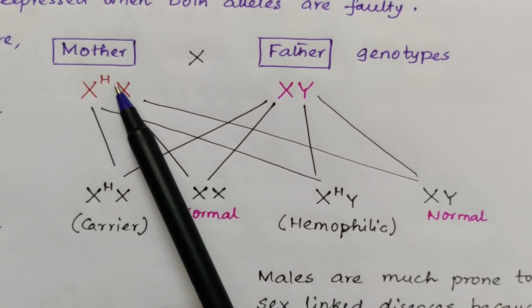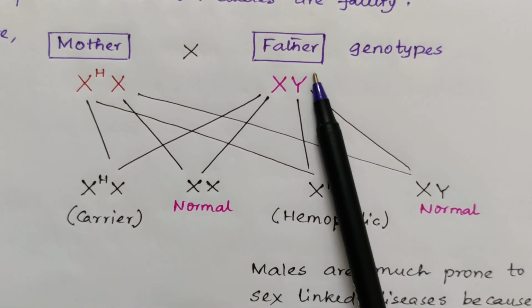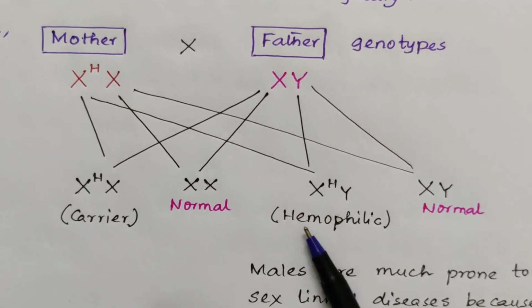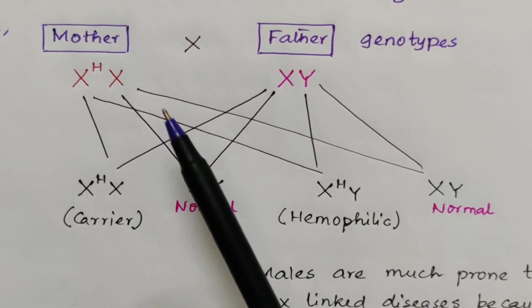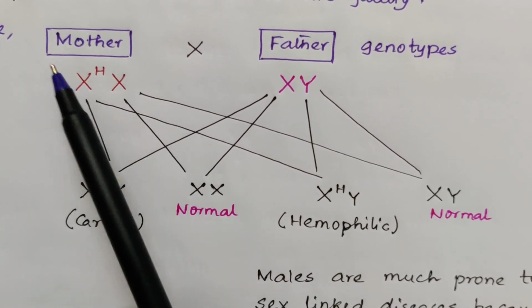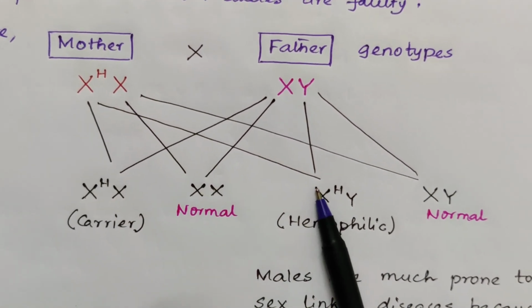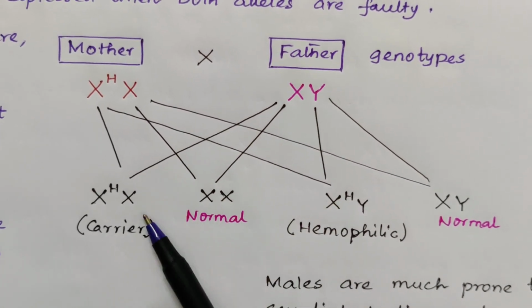Now when the hemophilic X of mother gets a Y chromosome from father, the son will be a hemophilic son. So here you can see the trait is transferred from mother to son, or the trait may be transferred from father to daughter.